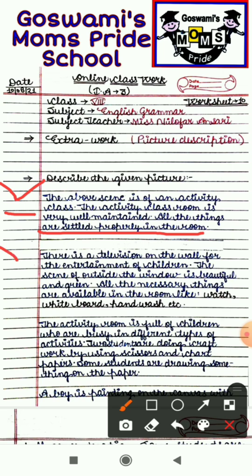There is a television on the wall for the entertainment of the children. The scene of outside the window is beautiful and green. All the necessary things are available in the room like watch, whiteboard, hand wash, etc. So you can see in the picture that there is a television on the wall for the entertainment of children, because it is an activity room. So here must be the things for the entertainment of the children also. The scene of outside you can see from the window, which is beautiful and green, and all the necessary things are available in the activity room like watch, whiteboard, hand wash, etc.